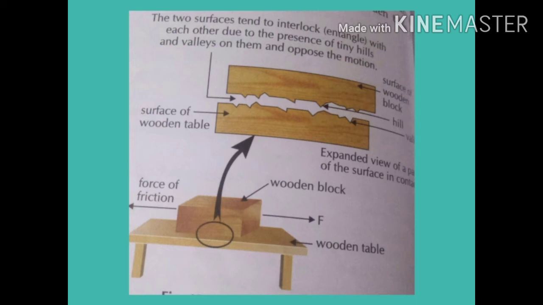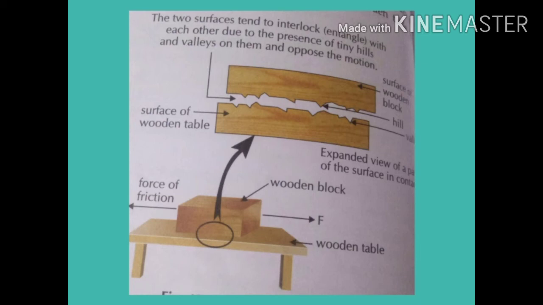In this slide you can see that when we try to move the wooden box, it is very difficult to move it because it is a solid object and it has rough surfaces. Here you can see that the expanded views of the parts of the surface in contact actually entangle with each other due to the presence of tiny hills and valleys on them and oppose the motion, and due to that only friction is opposing the motion.